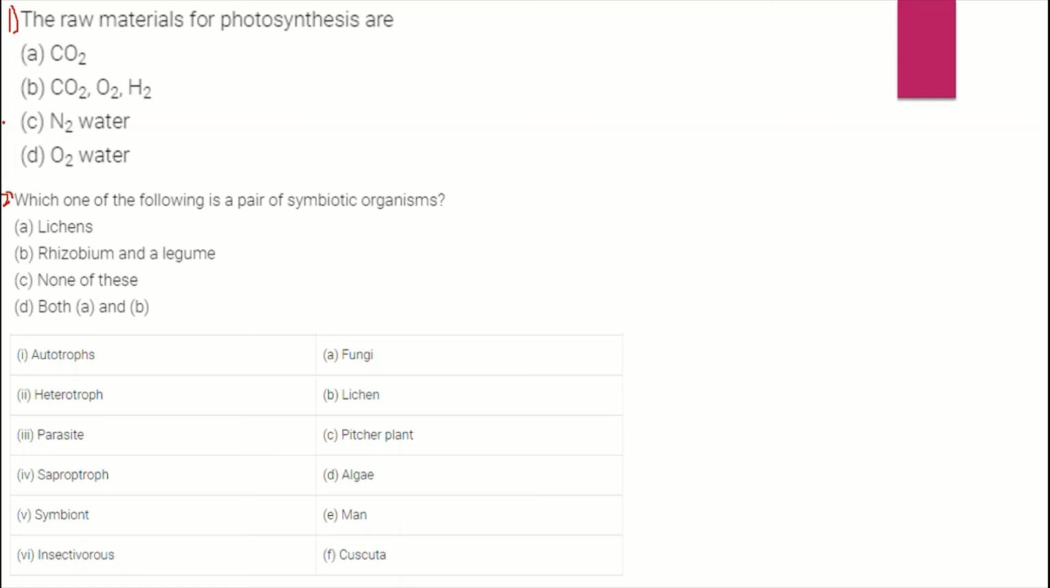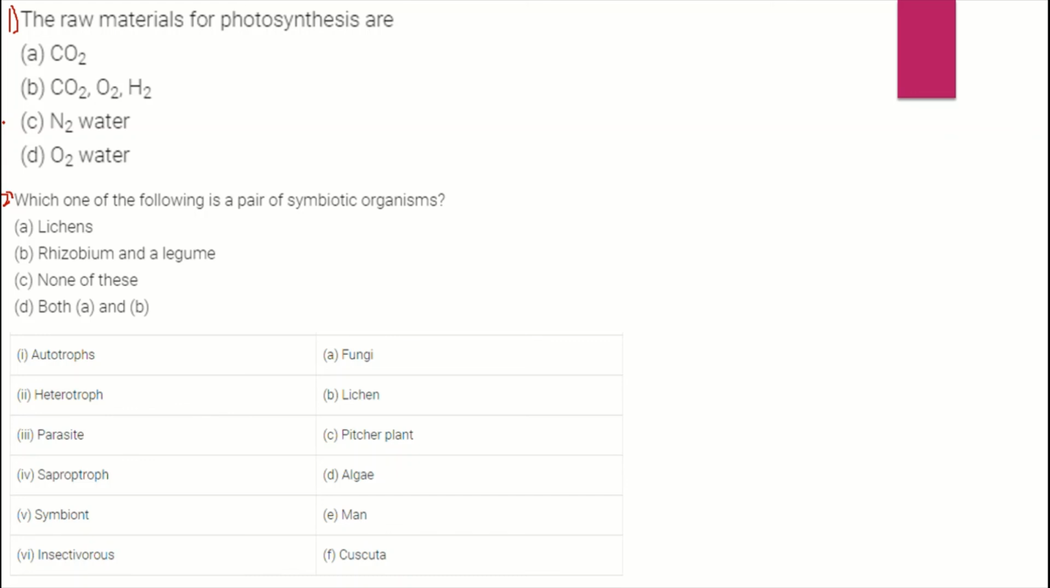In the second option, CO2 and O2 and H2 are given. H2 is not water; H2O is water. CO2 is carbon dioxide and O2 is oxygen. N2 is a molecule of nitrogen. Water and O2 are both not raw materials.